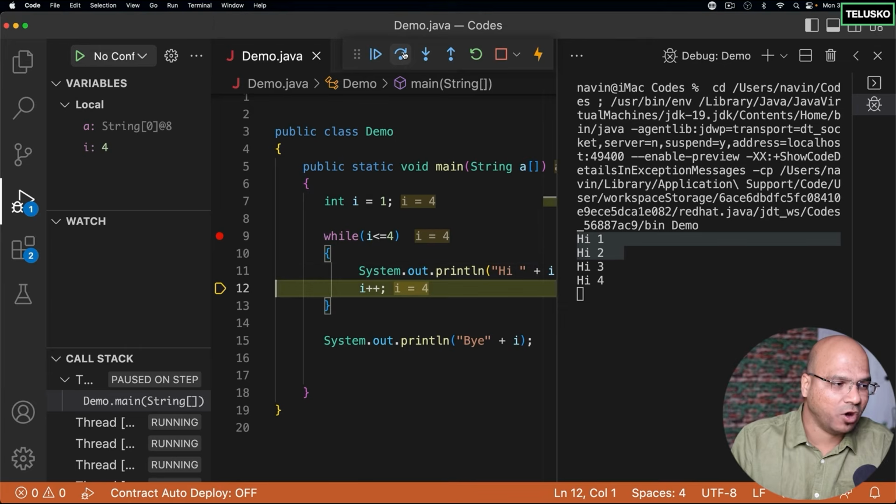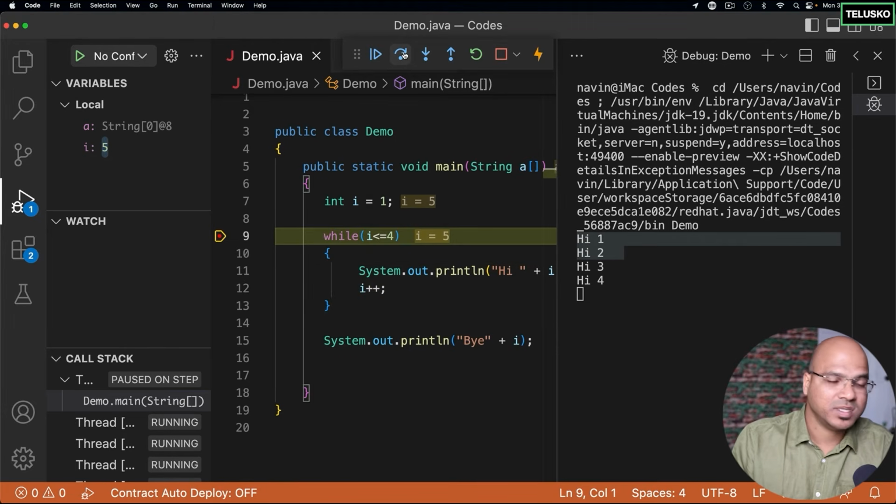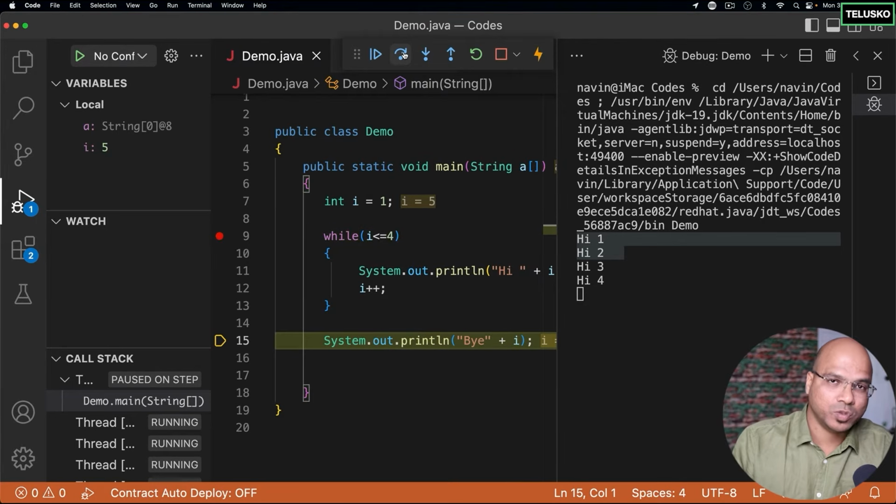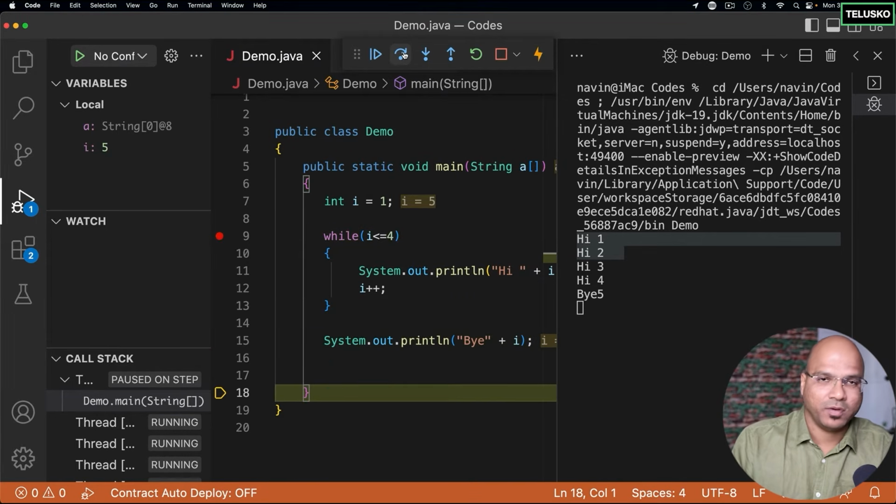The moment your value of I becomes 5 here, you can see the value of I is 5 now. It is checking and it fails. It will jump out of the loop and it will print bye with the value 5. So that's how your while loop works.